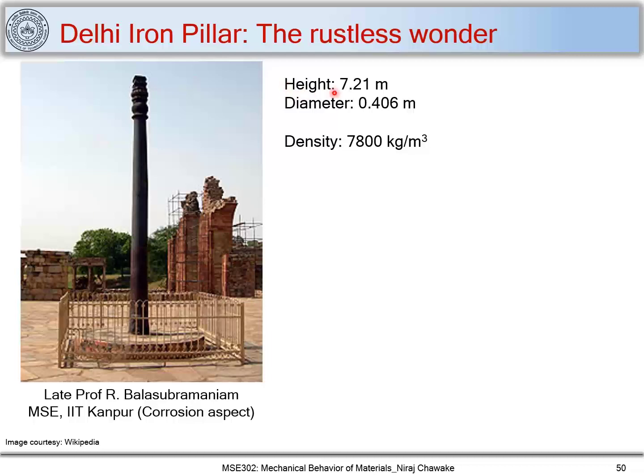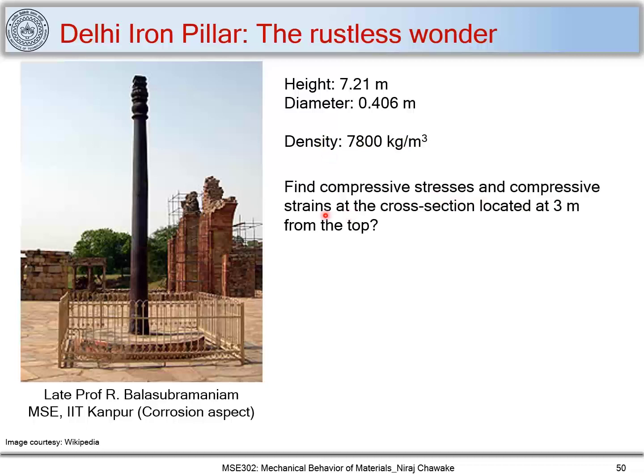I have given the dimensions of this Delhi iron pillar: the height is 7.21 meter, the diameter is 0.406 meter, and let's consider the density to be around 7,800 kilogram per meter cube. Now what I would like you to do is find out the compressive stress and compressive strain at a cross section located 3 millimeter from the top. For calculations, you consider this to have a uniform cross section area throughout the pillar.